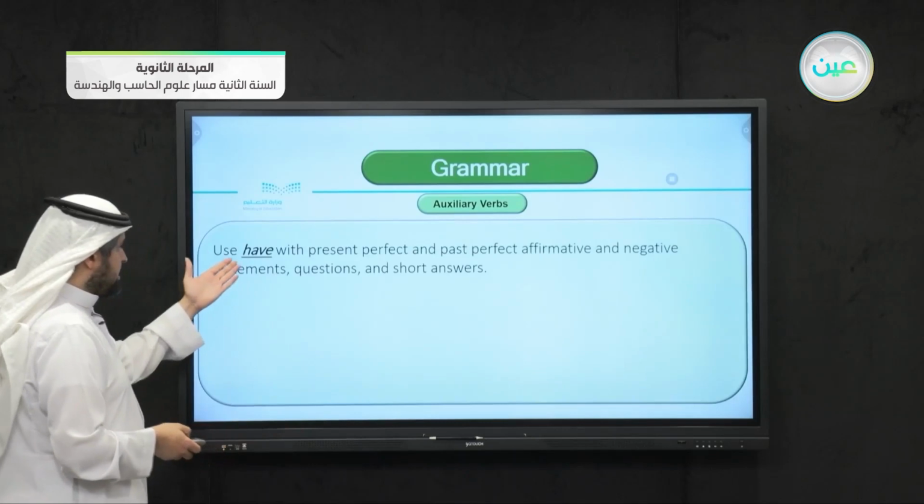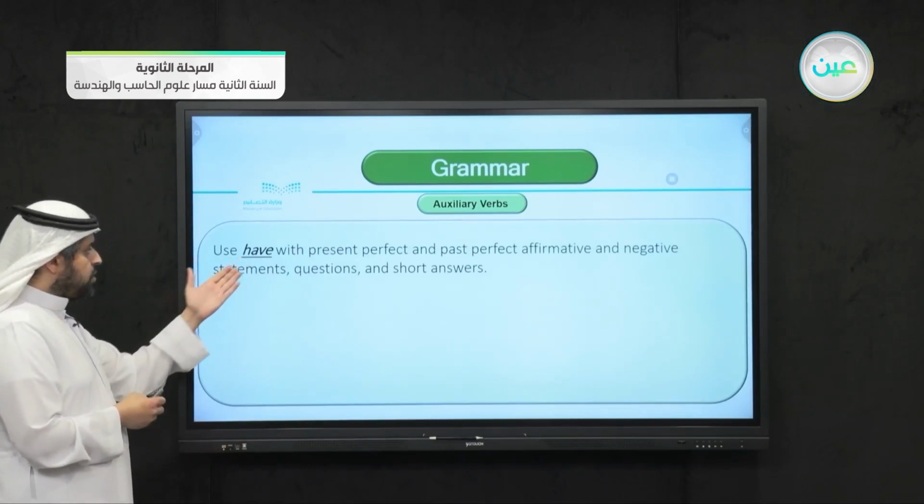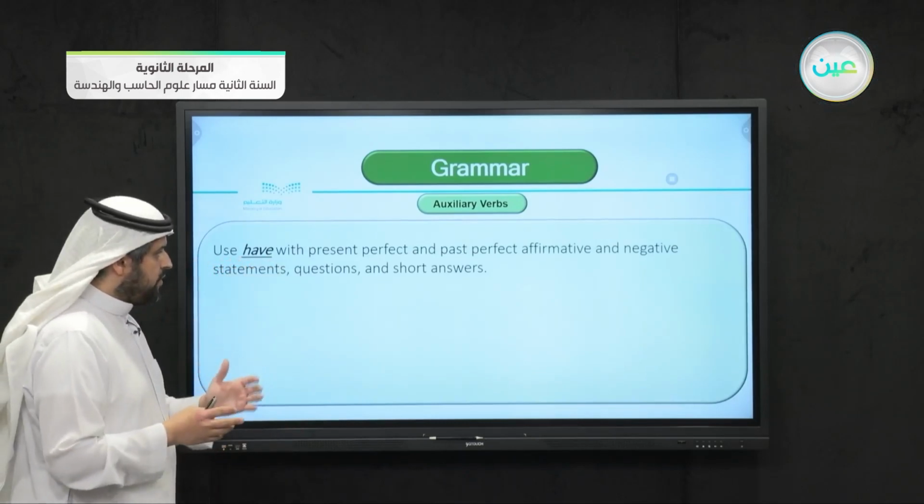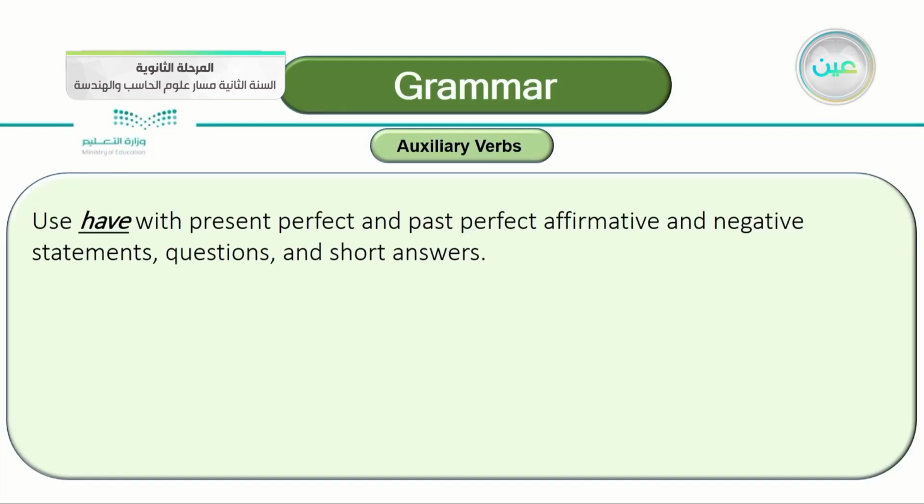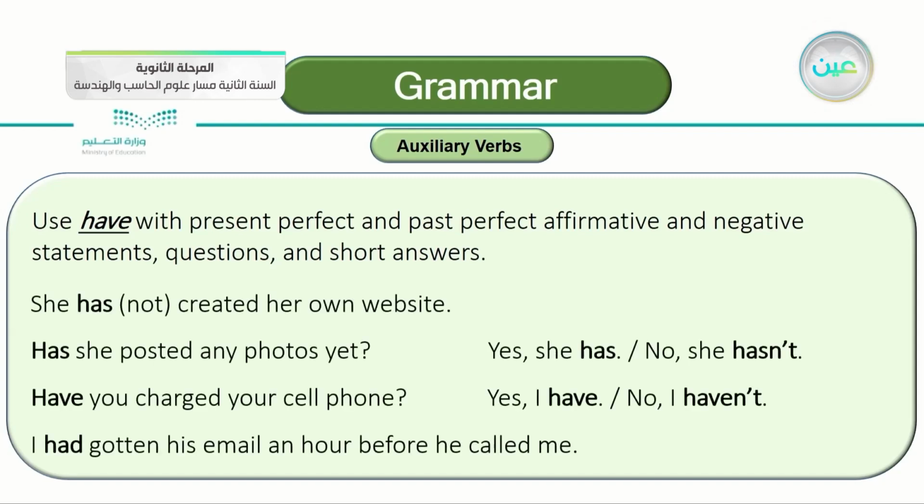The second part is have. We use have with present perfect and past perfect affirmative and negative statements, questions, and short answers. Of course, that includes have, has, or had, the whole collection. Let's look at some of these examples.